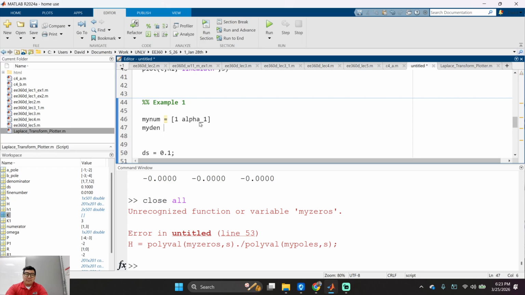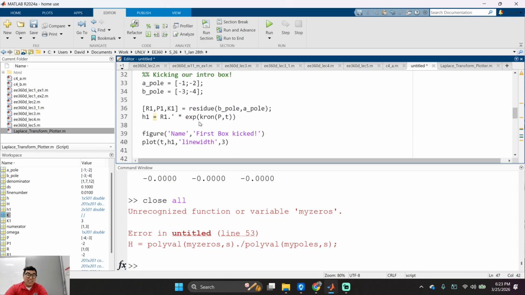My den, right? How do I do my denominator? 1, 2, dot times alpha 1 dot times. Wait, no, that's it. Okay. And what about here? Let me see. Alpha 1 dot squared plus omega. I'm not going to call it omega. Actually, okay, omega.